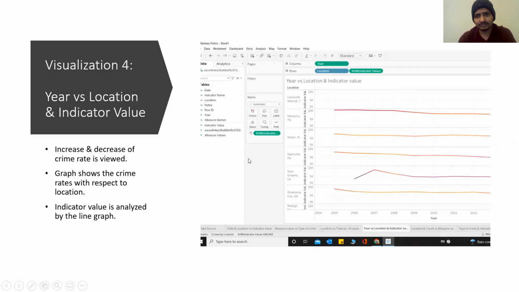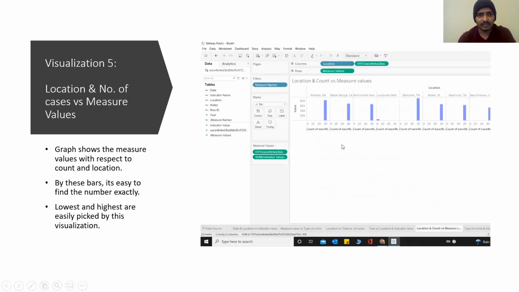By the visualization link, you can directly scroll on this linear graph, so you can find out the exact number with respect to the location. When coming to the next visualization, this graph shows the exact measure values with respect to the location. Again, I divided the graph with the different places. So Louisville, you can see the least number here.